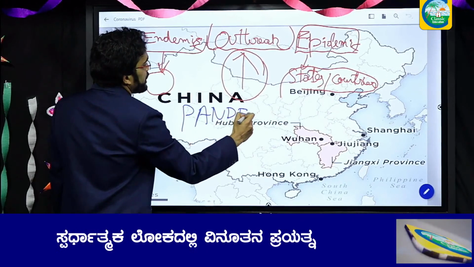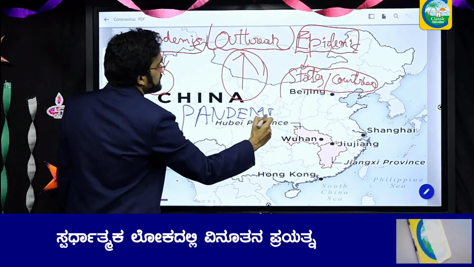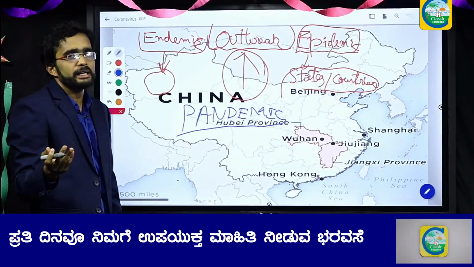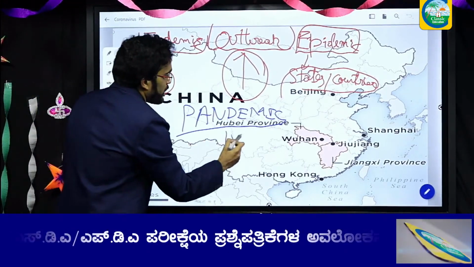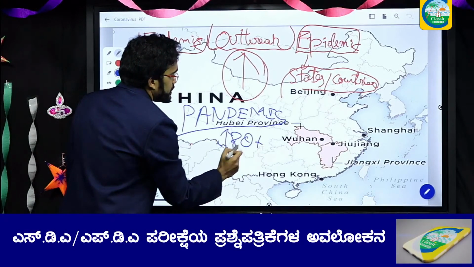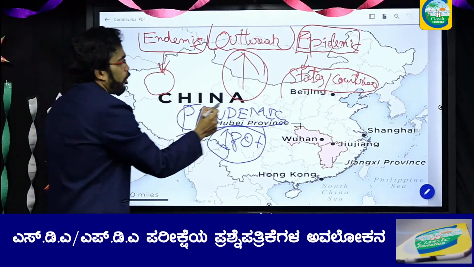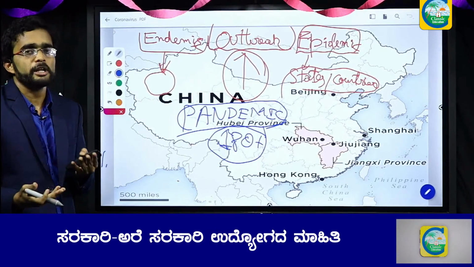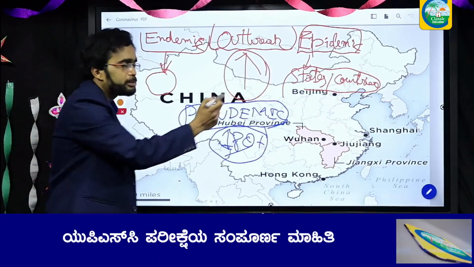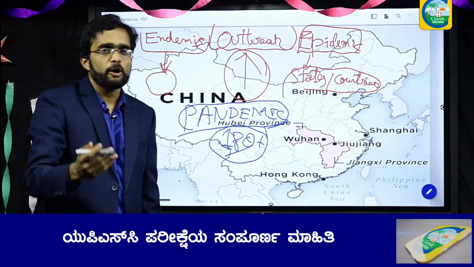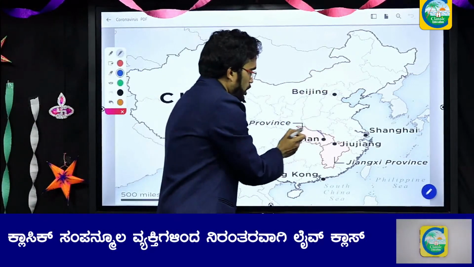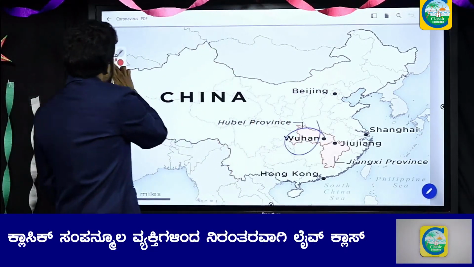Now let us come to our important term, what is a pandemic? In a pandemic, the disease spreads to several countries. For example, COVID-19 has spread over 180 plus countries. This is called a pandemic. So COVID-19 is a pandemic because it has spread over countries and continents altogether. So COVID-19 is spread over 180 countries, hence it is called a pandemic. This is Wuhan, from where COVID-19 originated.